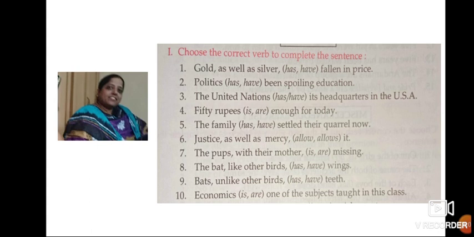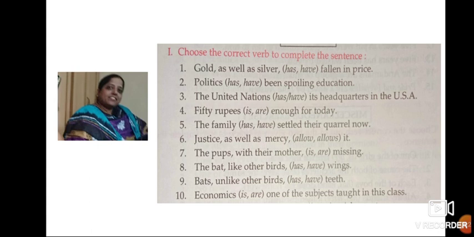50 rupees is enough for today. The family have settled their quarrel now. Justice as well as mercy allows it. The pups with their mother are missing.